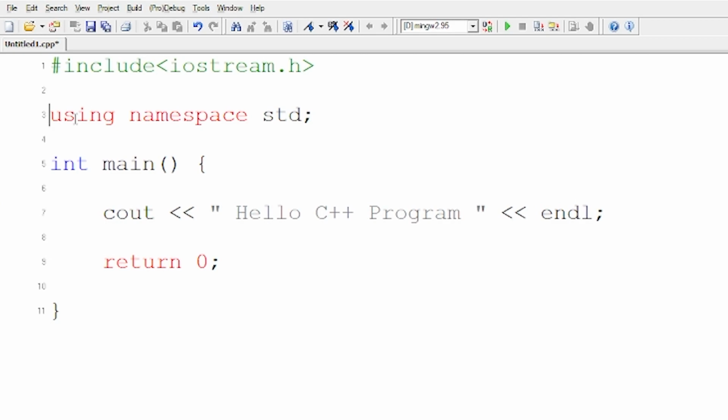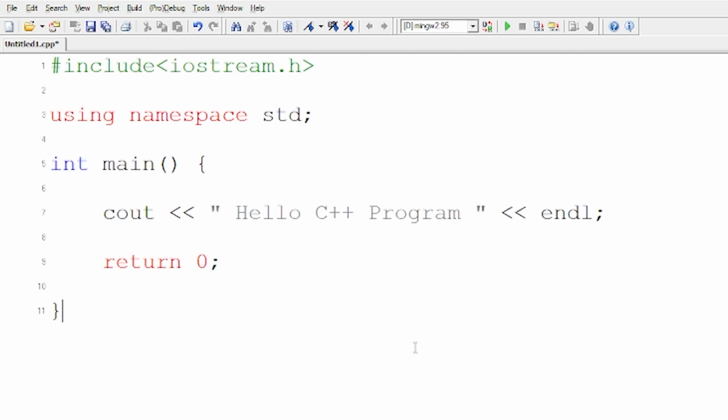Now, if I have to give you a quick idea about what I did over here, first thing we did is including the header file, which is hashtag include iostream. Here, hashtag is the preprocessor directive. Include means I'm including a header file. Name of the header file is iostream. What does iostream mean? It is input output stream. So whenever you're doing any kind of input or output, like for example, we're doing on line number 7, that is we're outputting something, so iostream is required. Then we came to the using namespace, which is an optional thing. You can write it, which is good practice, so that you don't have to use it in any part of the program. You can just write it once using namespace.